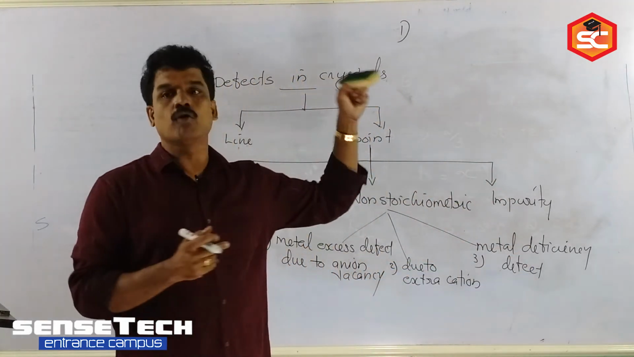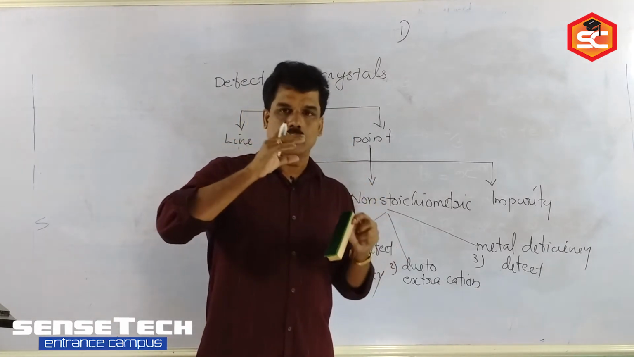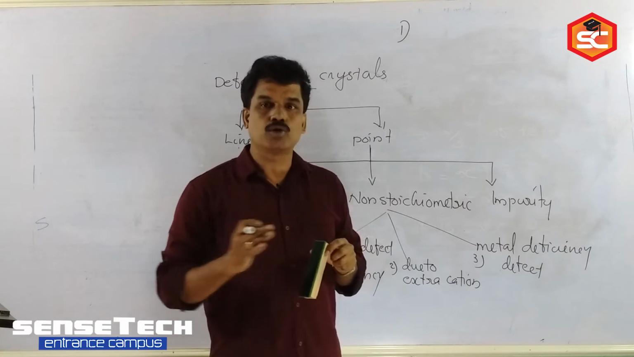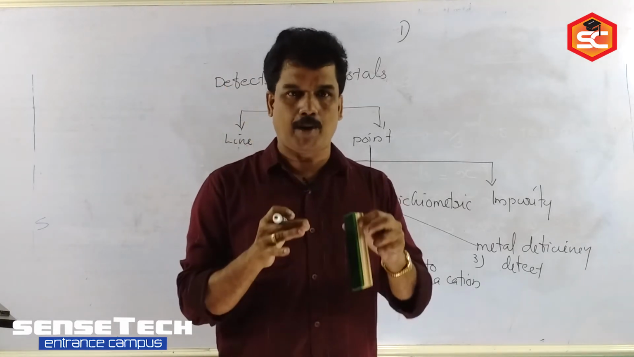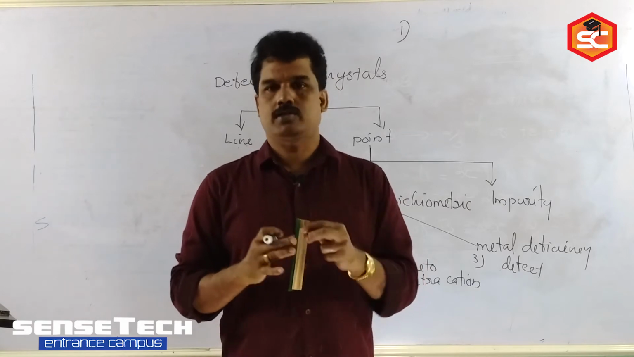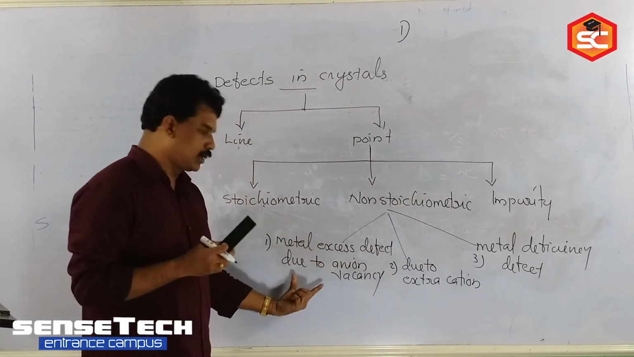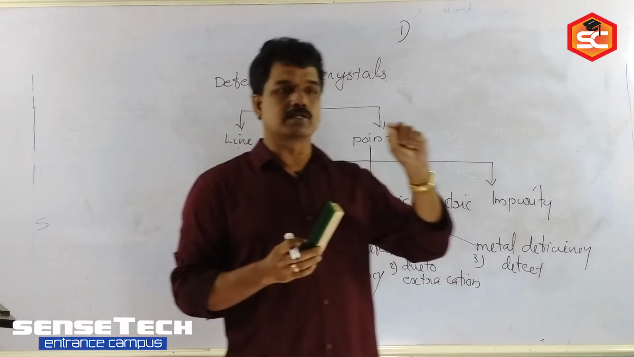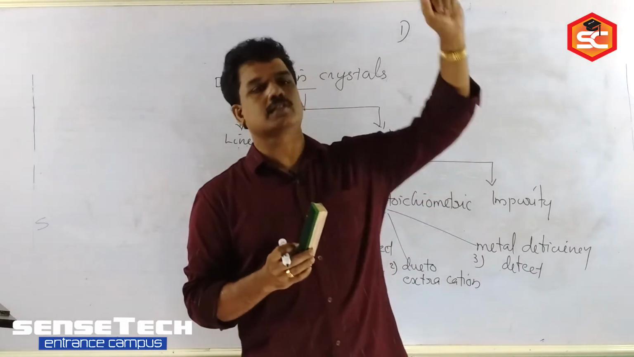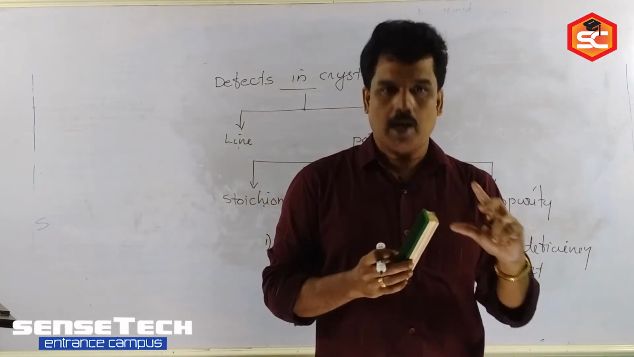Then the anion from the crystal lattice leaves its original site and moves towards the surface, and the vacancies of the anions are occupied by electrons. Clear? We studied in detail the metal excess defect due to anion vacancy. The anion leaves the crystal lattice and moves towards the surface, and the vacancies are filled by electrons.